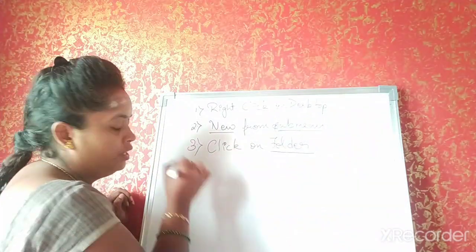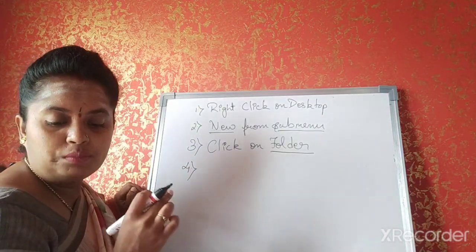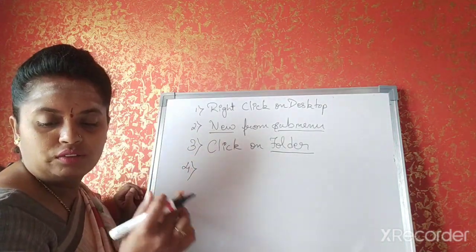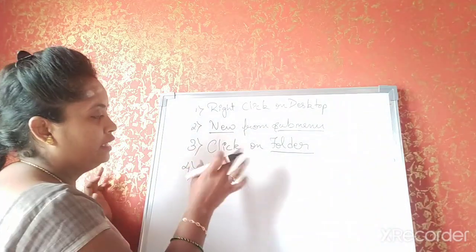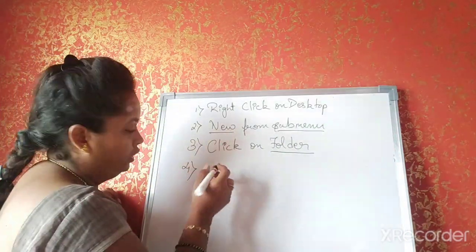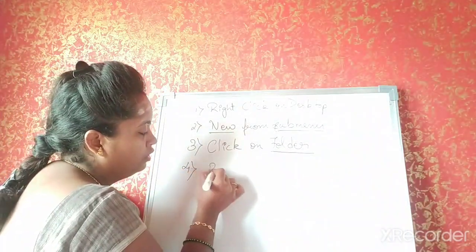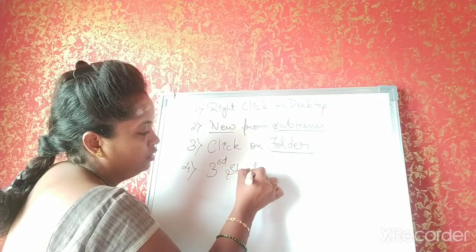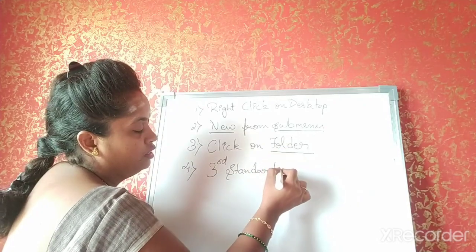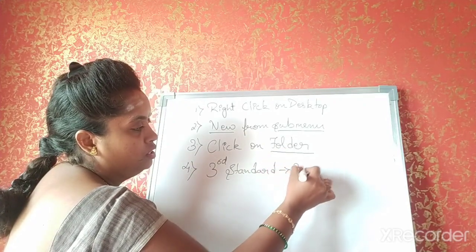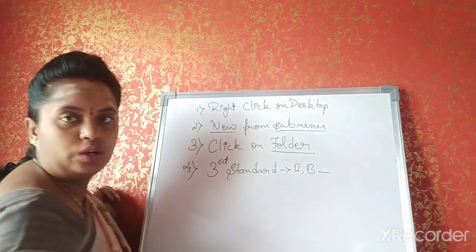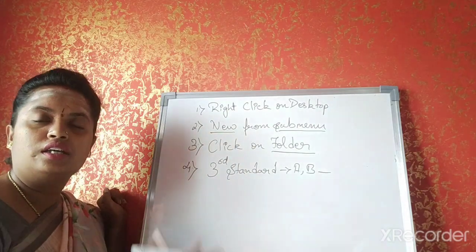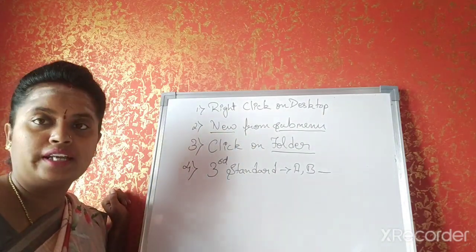Then next one, type the name of the folder you want. For example, my folder, but type the name of the folder. You can write third standard, your section, or your name. Understand, children? This is how you can name the folder and create the folder.